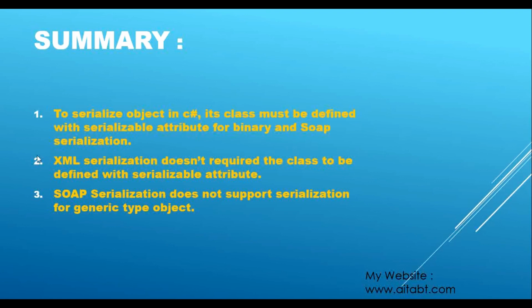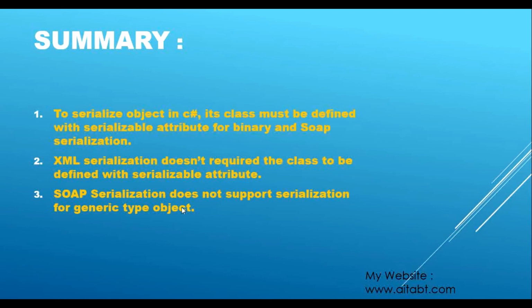Now the second point is that XML serialization doesn't require the class to be defined with the serializable attribute, and that's what I have just said. The third point is that SOAP serialization does not support serialization for generic type objects. That we have also seen: both XML as well as binary serialization work with generic type objects, but SOAP serialization doesn't.